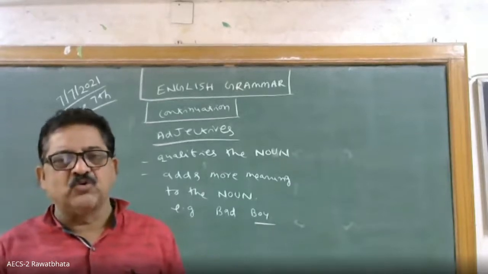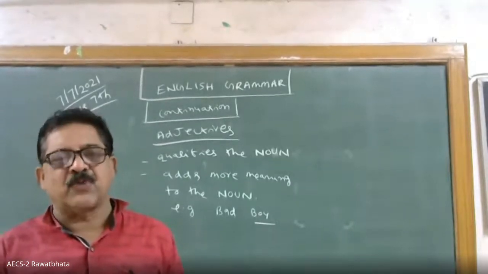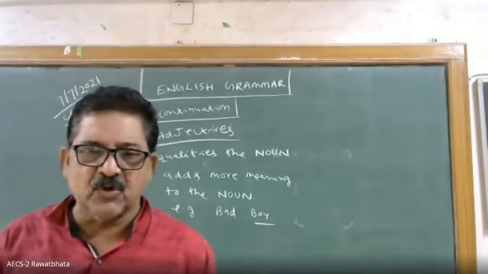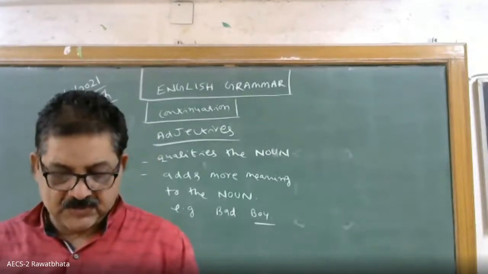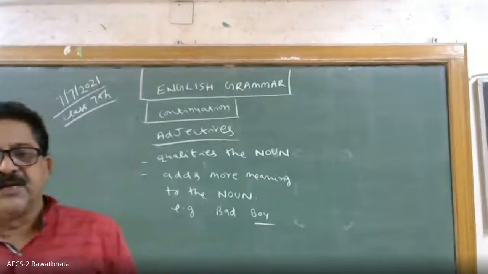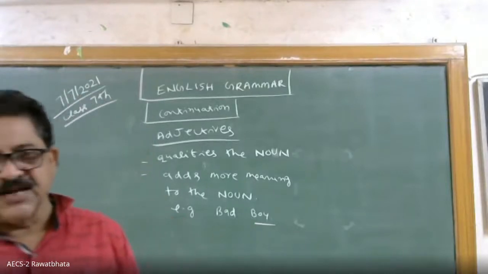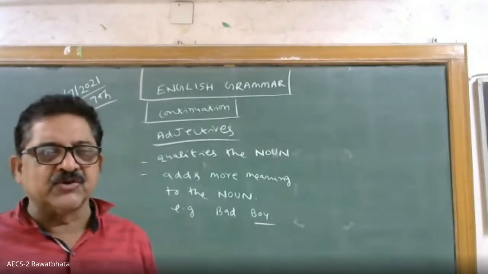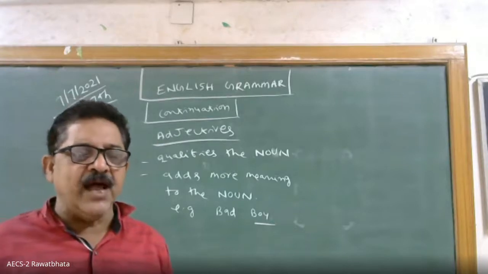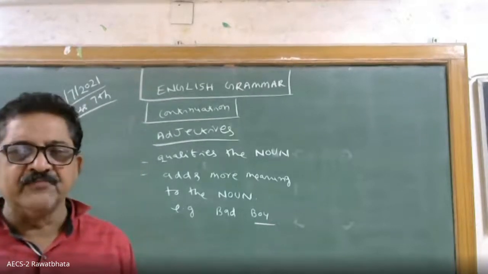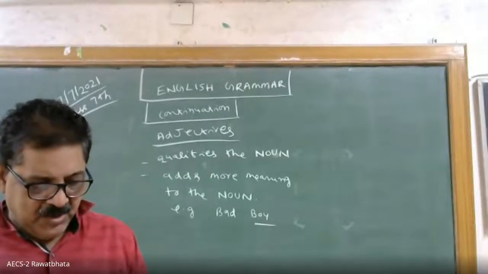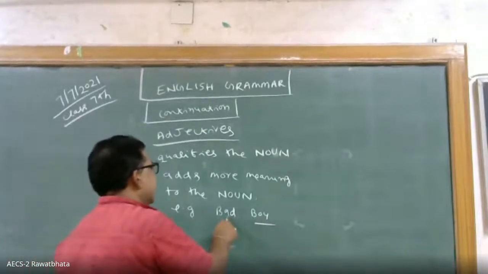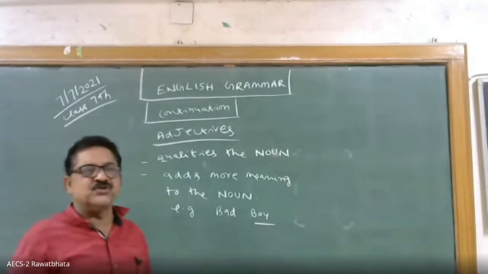So an adjective is a noun qualifier, whereas an adverb is a verb qualifier. Qualifier means that which gives more meaning to the noun. Okay, children, today we will read adjectives. An adjective gives more meaning to the noun, or you can simplify it: it adds to the meaning of the noun. For example, I said boy, then I said bad boy. I added one quality of the noun. So this is called an adjective.